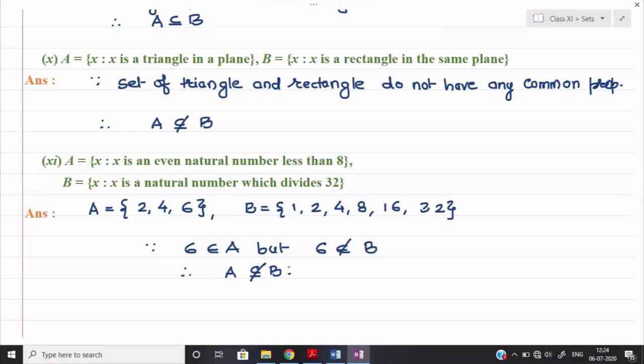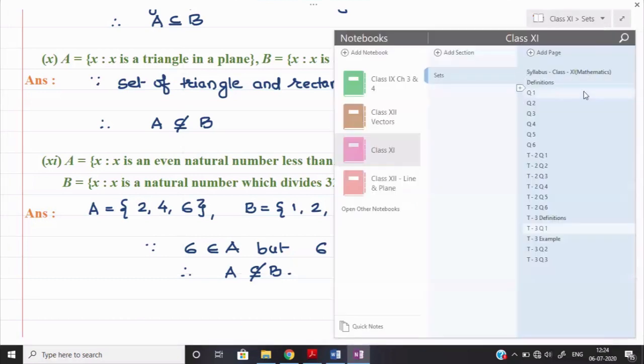I have taken the geometrical figure also, so now it can be a more clear concept about this. You need to try some NCERT questions on your own.